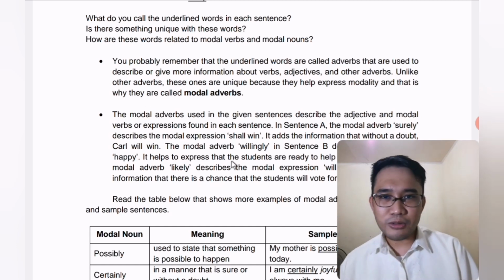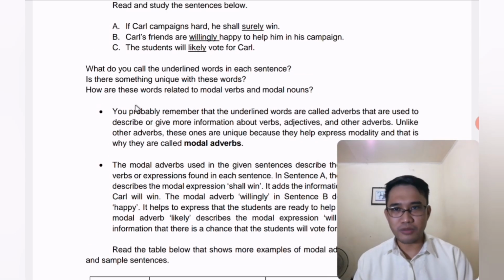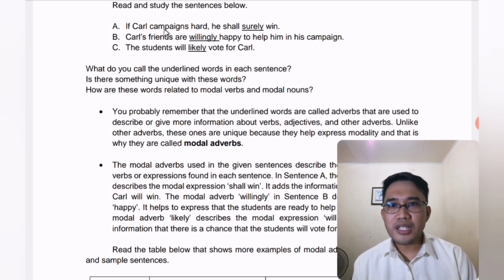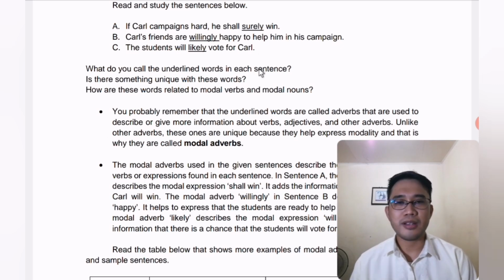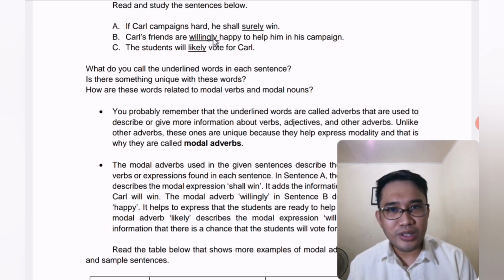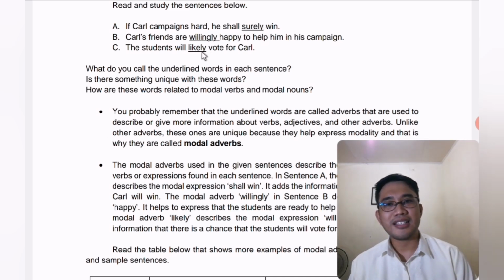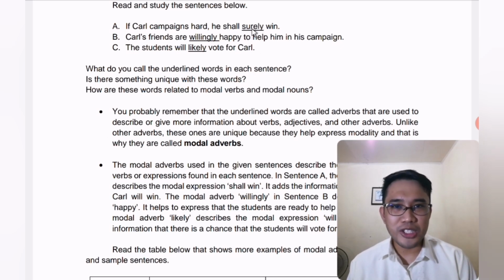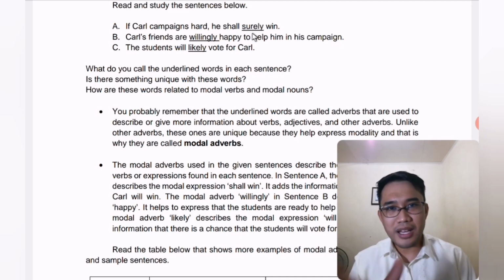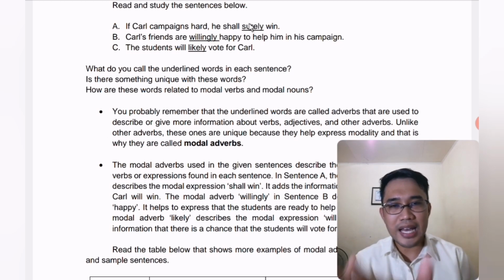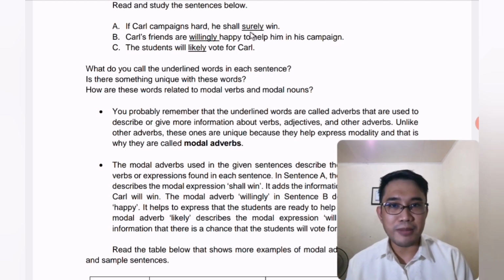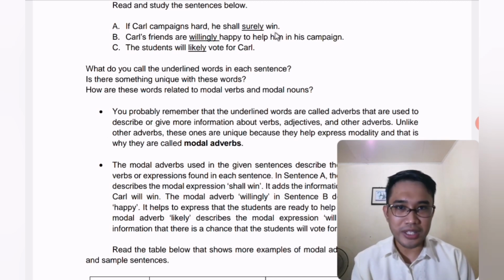Now, let's go back to our sample sentences above. If Carl campaigns hard, he shall surely win. Our modal adverb here is the word surely. Please take note of the ly at the end of each modal adverb. Going back, surely is our modal adverb here. What is the expression that this modal adverb is modifying or describing? Yes, the modal expression or modal verb shall win.